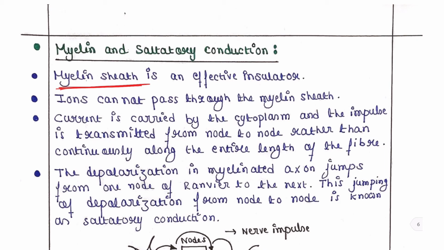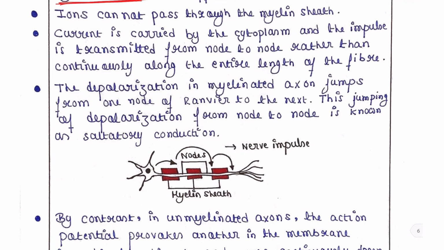Current is carried by the cytoplasm and the impulse is transmitted from node to node rather than continuously along the entire length of the fiber. You can understand that from this picture. The depolarization in a myelinated axon jumps from one node of Ranvier to the next.